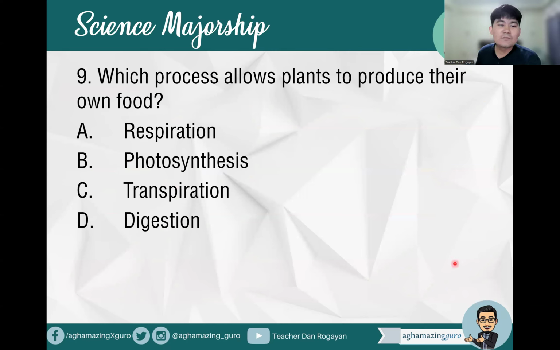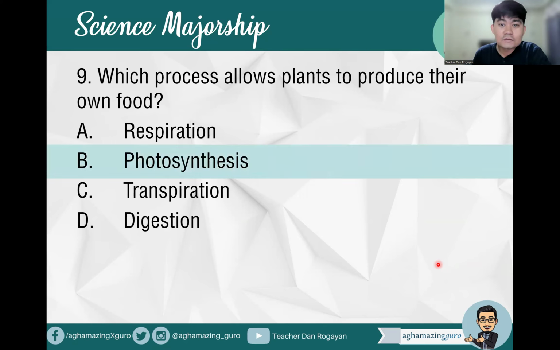Okay, question number 9. Which process allows plants to produce their own food? A. Respiration. B. Photosynthesis. C. Transpiration. D. Digestion. So what do you think is the answer? Of course, for the production of food, yes, it's photosynthesis. Production of food being done by the autotrophs or the producers.